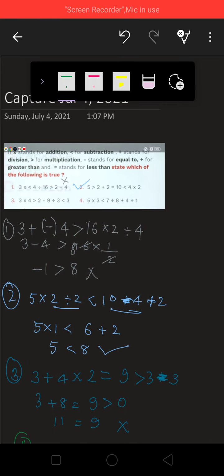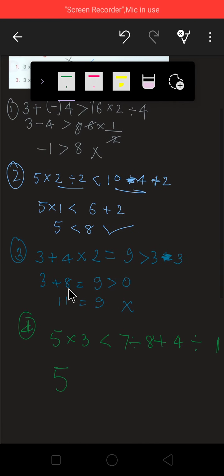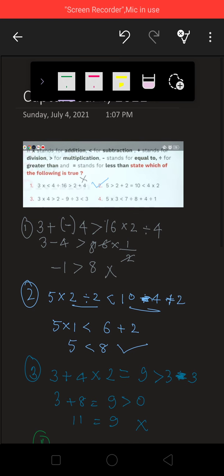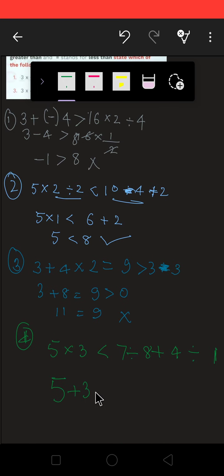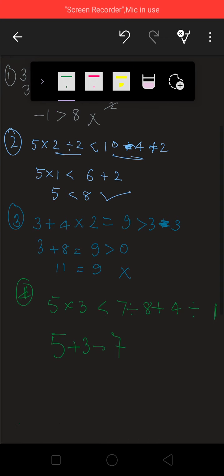Where is multiplication, students? Multiplication stands for addition. Less than stands for subtraction. Division stands for greater than.